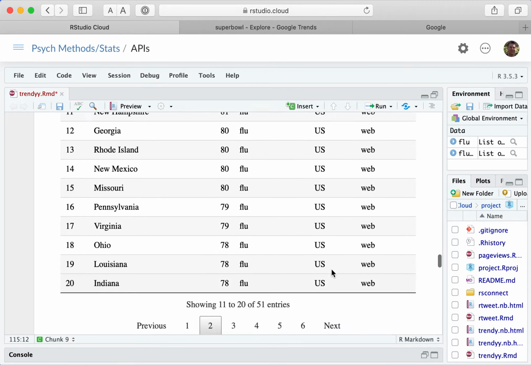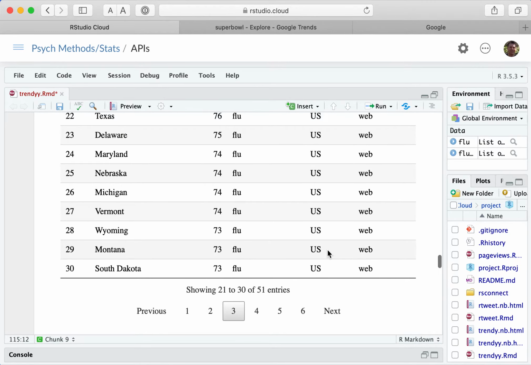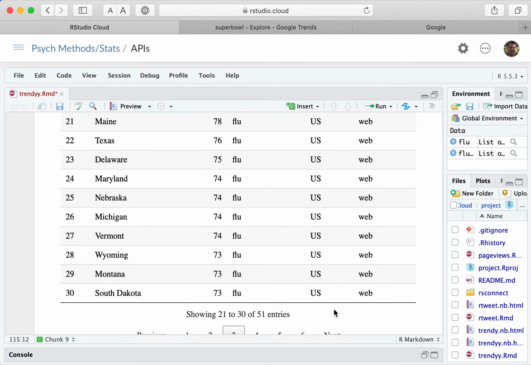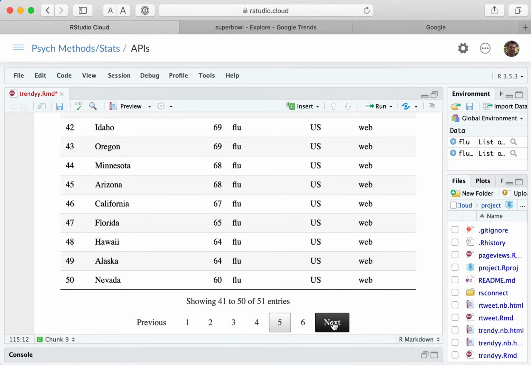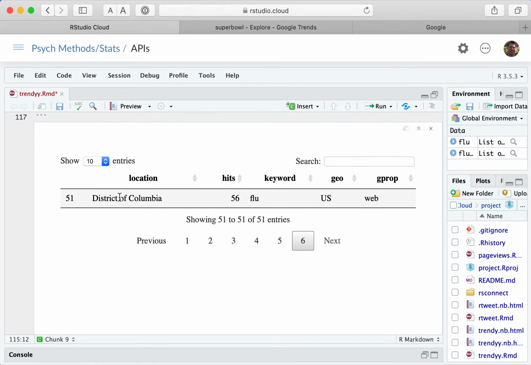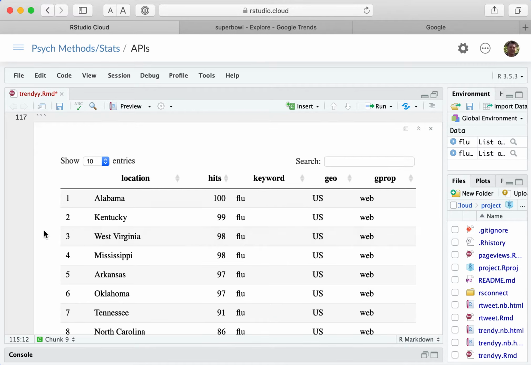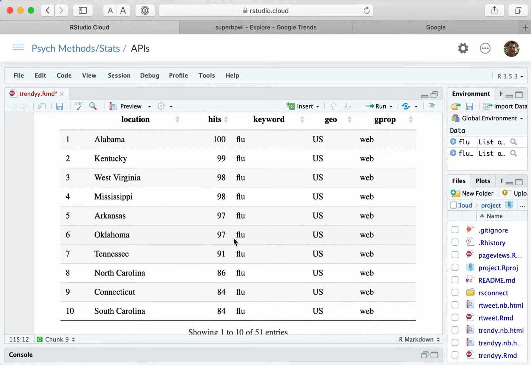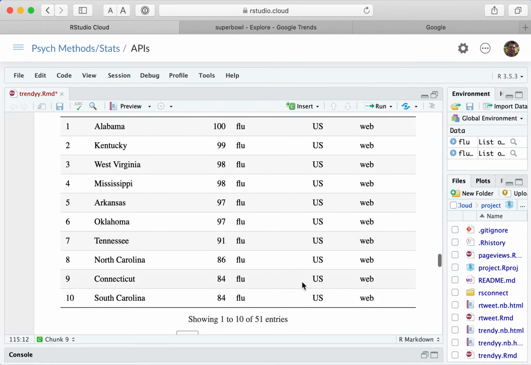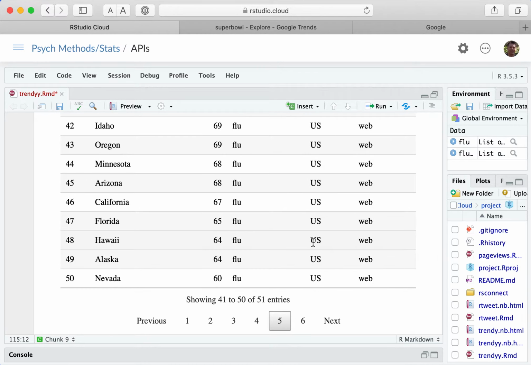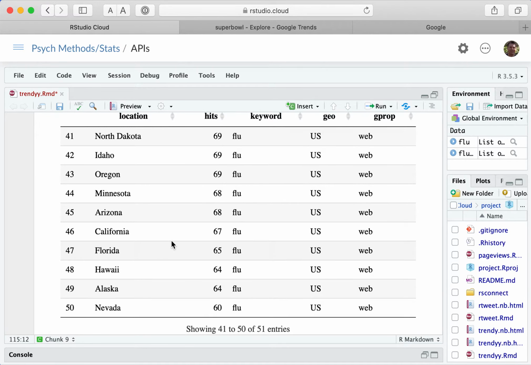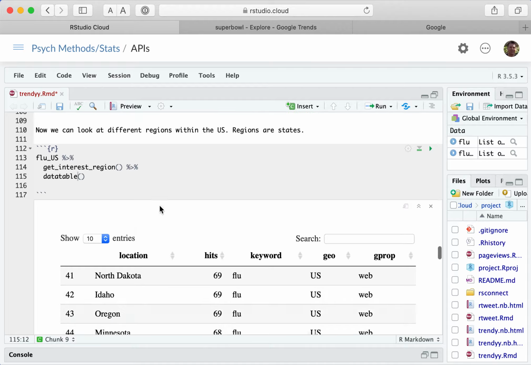I bet it's the states plus DC. Let's see about that. Yeah, District of Columbia was last. So for whatever reason, Alabama had the highest searches for flu. Whereas, you know, the further you go back here, like DC was the last, but Nevada was low, etc.